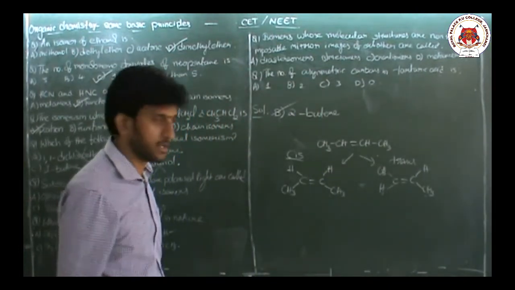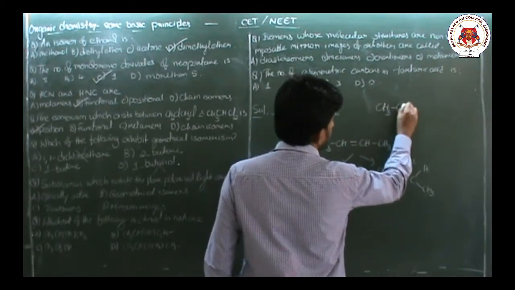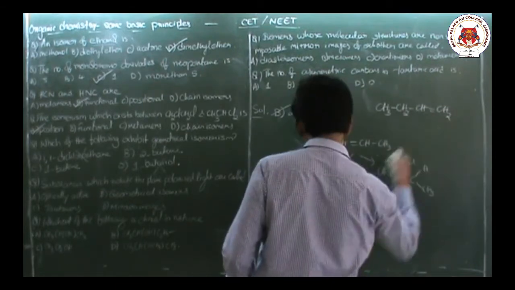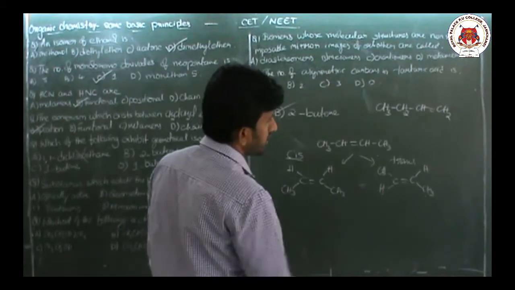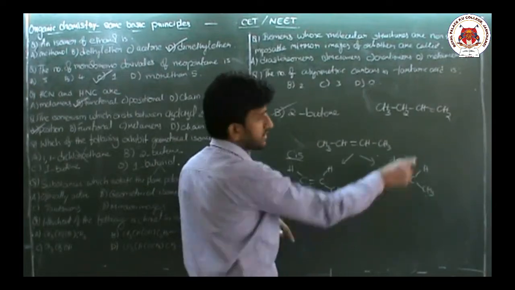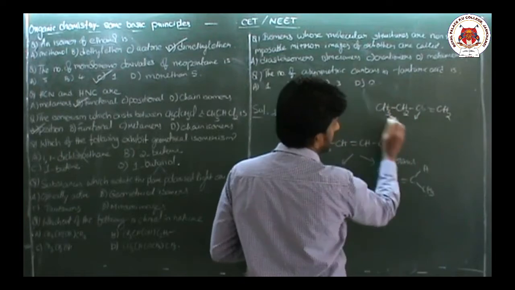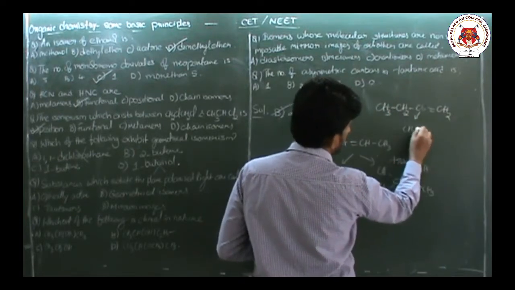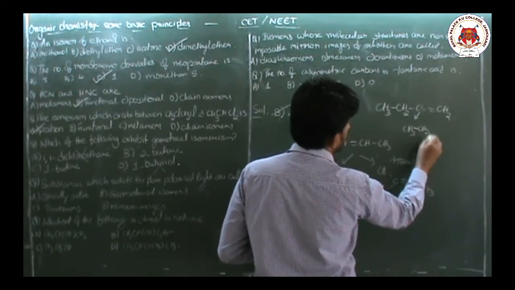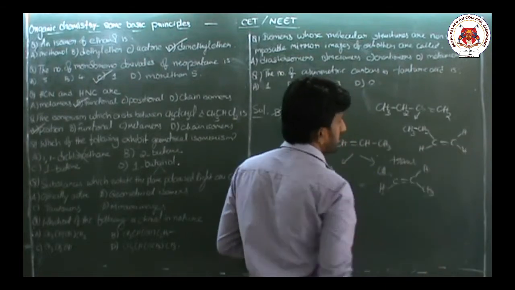But what about 1-butene? 1-butene means CH3 CH2 CH double bond CH2. If I write that particular compound with the double bond in the center, this carbon contains one hydrogen and one ethyl group, that is CH3 CH2 single bond C, hydrogen. On the other carbon of the double bond, two hydrogens are present.